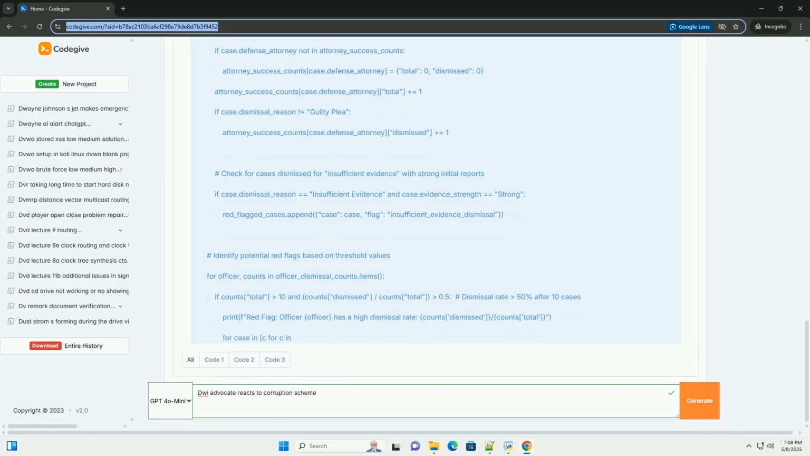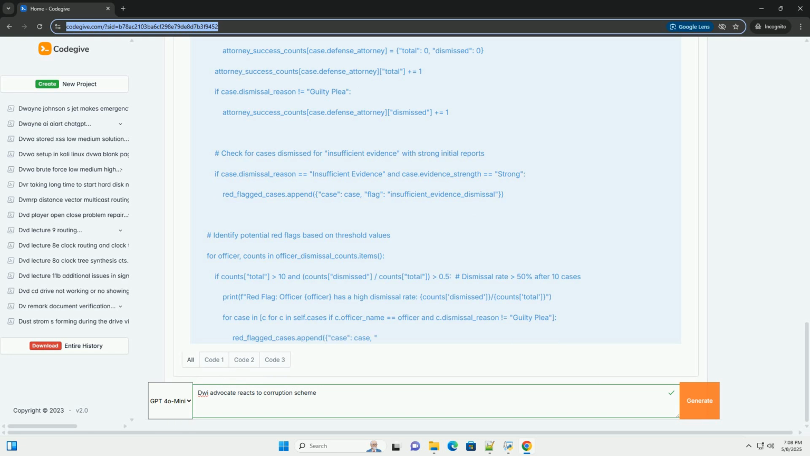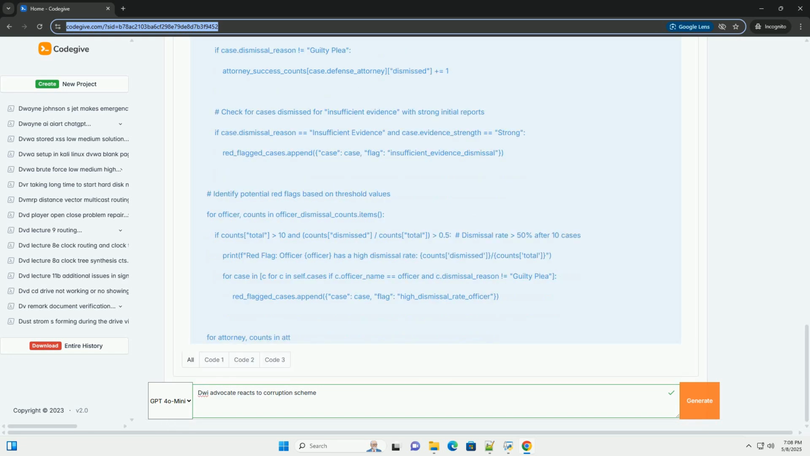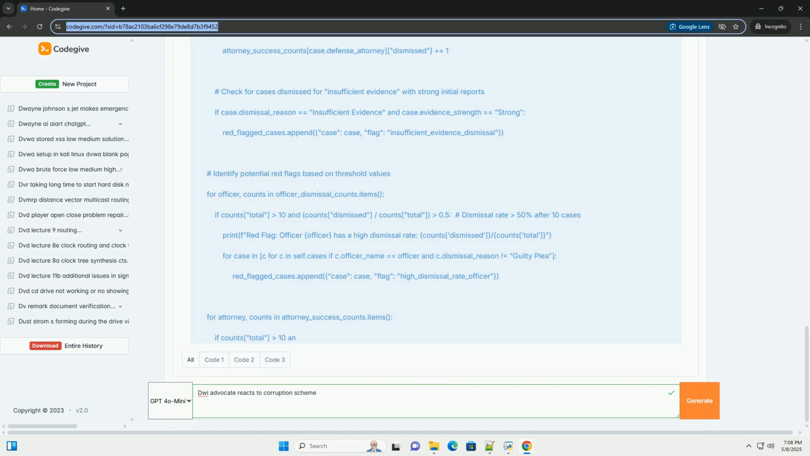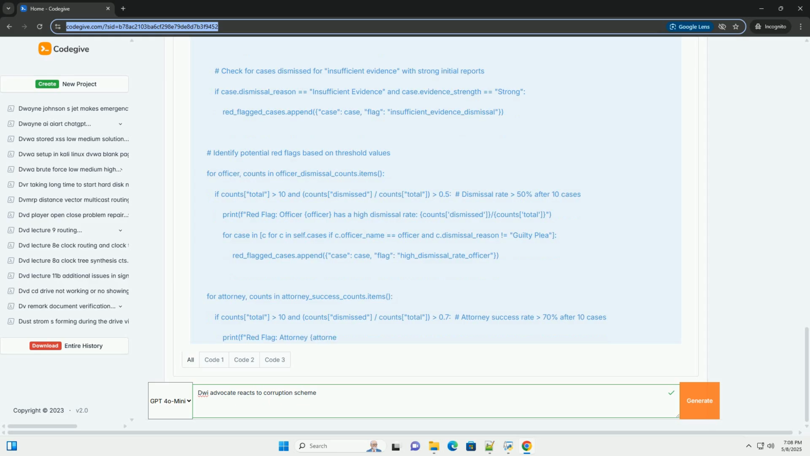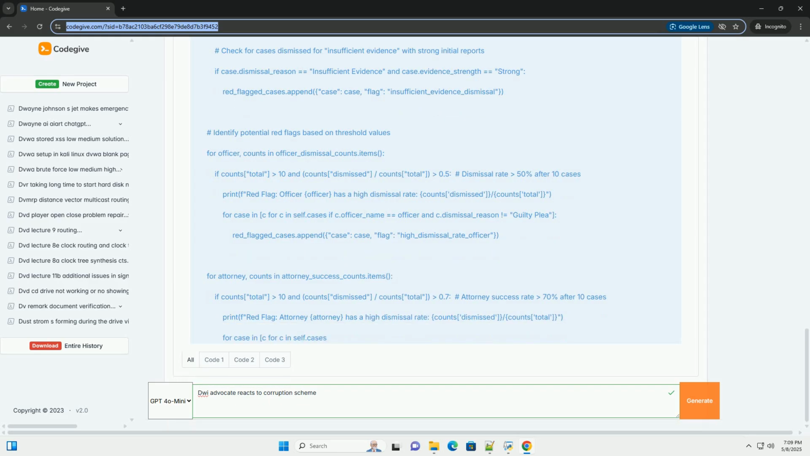Favoritism towards specific lawyers: a handful of defense attorneys appear to consistently win these cases, even when the evidence against their clients seems substantial. Lack of transparency: court records associated with these dismissed cases are often heavily redacted, making it difficult to understand the rationale behind the dismissals.